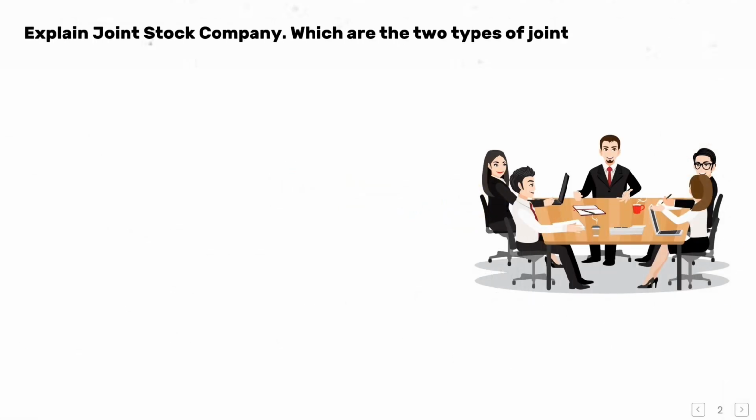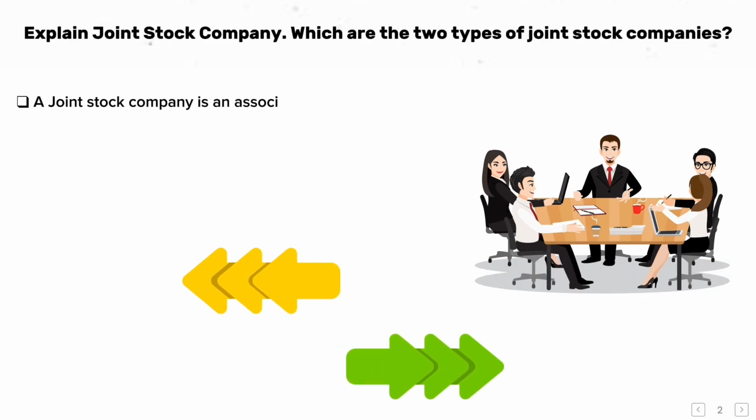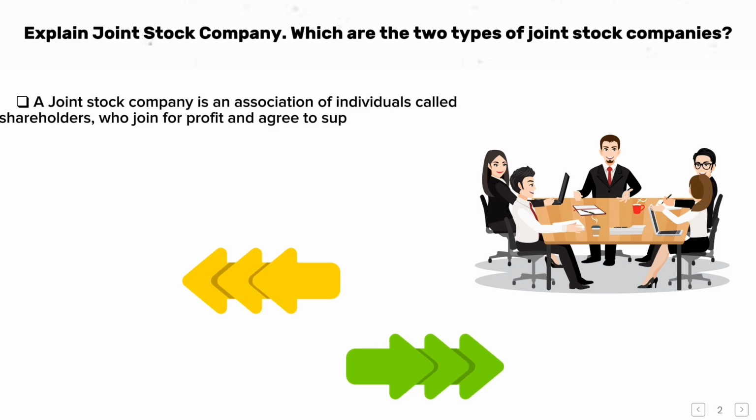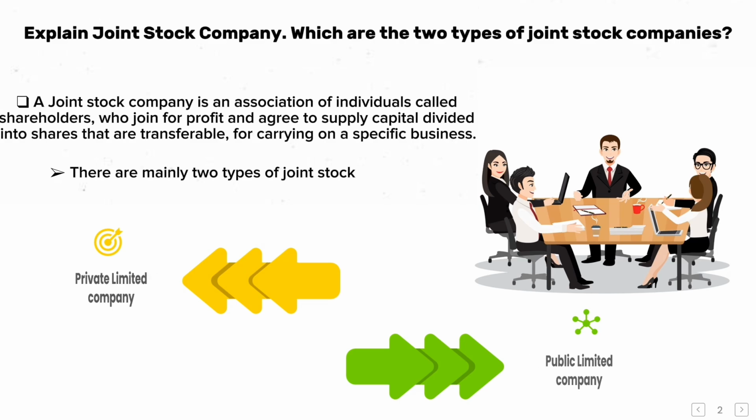Explain joint stock company. Which are the two types of joint stock companies? A joint stock company is an association of individuals called shareholders, who join for profit and agree to supply capital divided into shares that are transferable for carrying on a specific business. There are mainly two types of joint stock: private limited company and public limited company.